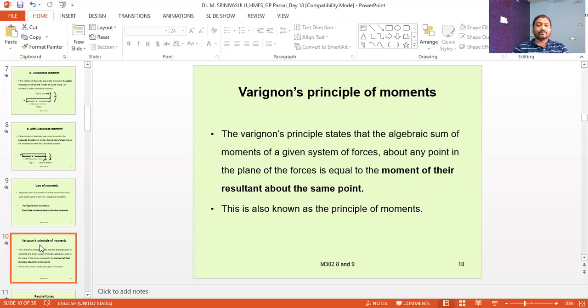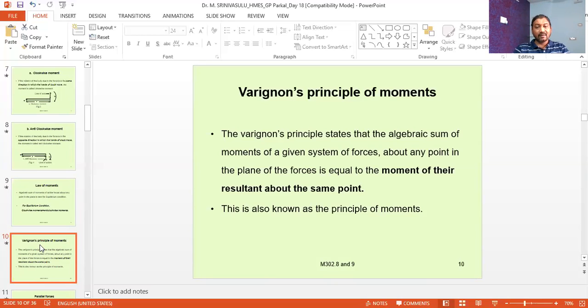Now, the next law. This is also one of the principles associated with the moments of the forces, and this is called Varignon's principle of moments. So previously we have studied the law of moments, and this is called Varignon's principle of moments.